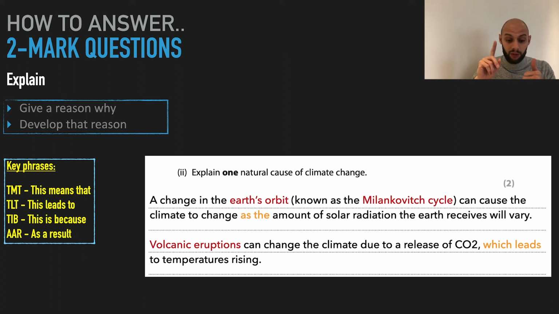How does it cause it? Well, it can cause a change in the climate as the amount of solar radiation may vary. So as the Earth is slightly changing its orbit, if it's further away, it's going to receive less radiation. If it's closer, it's going to receive more. This is going to change the climate. Another one could be volcanic eruptions. That's my point. Now develop it. How does that change the climate? Well, a release of CO2 can lead to temperatures rising, for example.